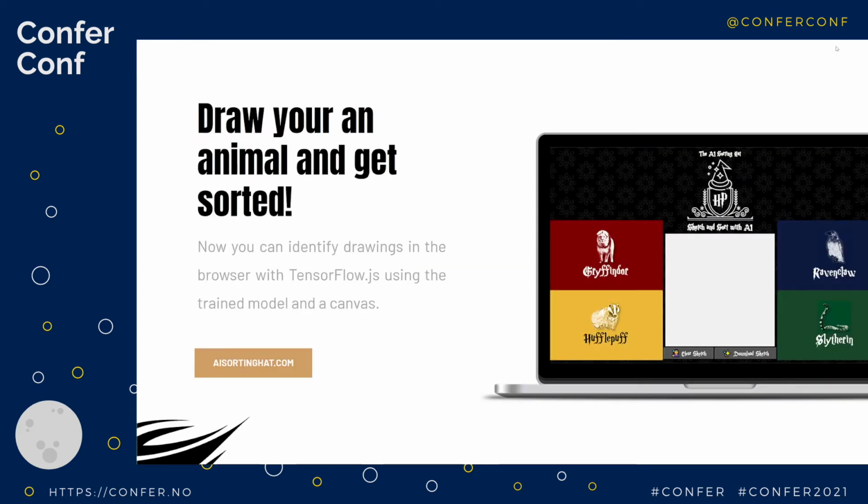So can we do it? Yeah, let's go ahead and do it. So now we've got a bunch of images. We've got them set. And now we can feed them into a website for TensorFlow.js.